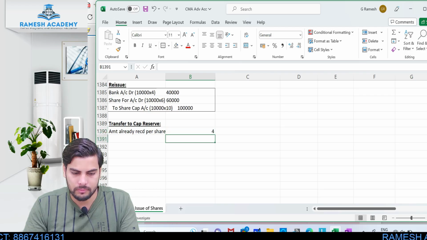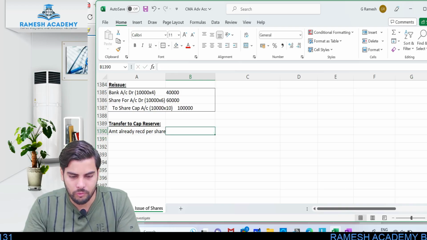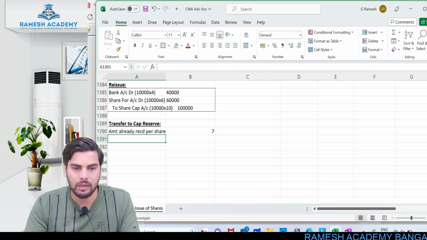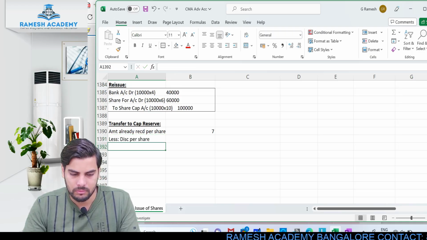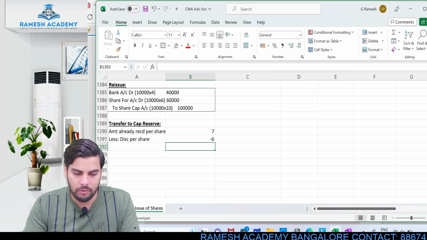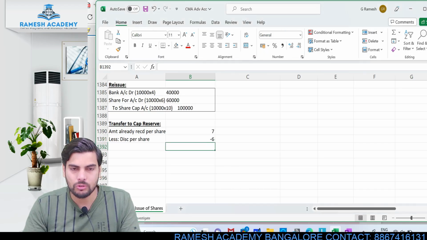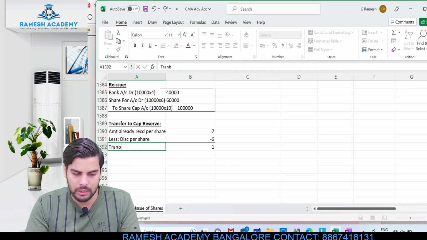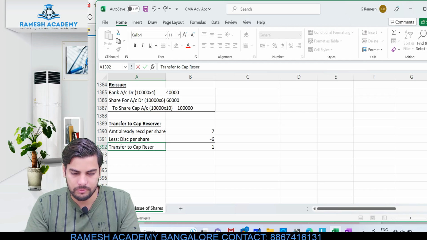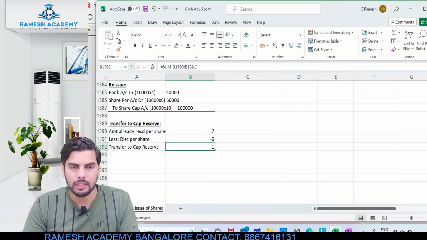Not 4 rupees, 7 rupees was the amount which we had already collected. Less discount per share. We are allowing a discount of 6 rupees. So the amount which has to be transferred to capital reserve shall be this 1 rupee.